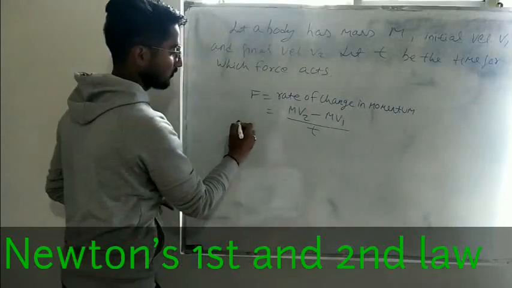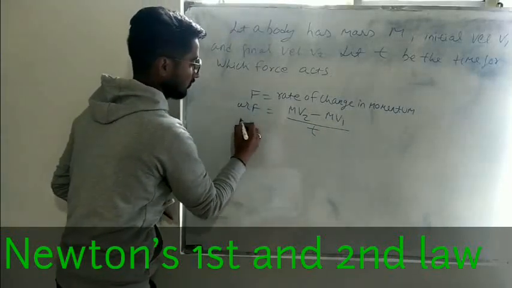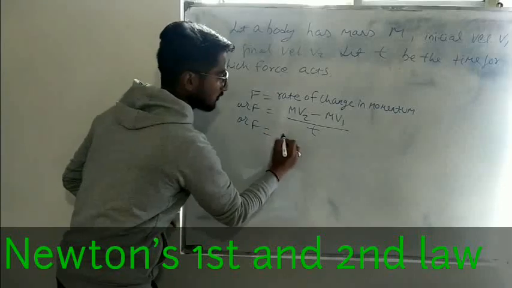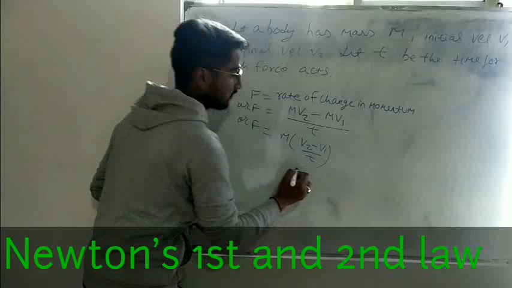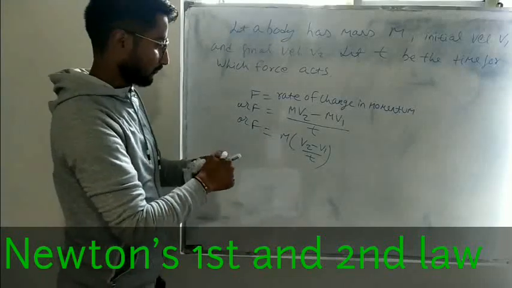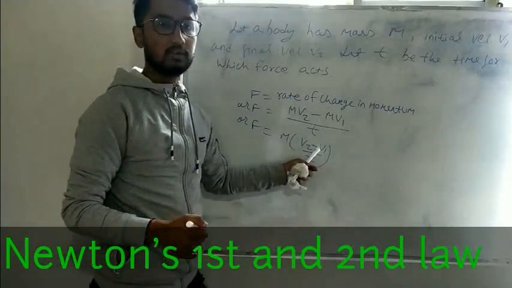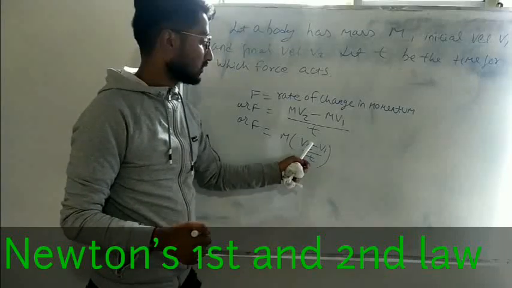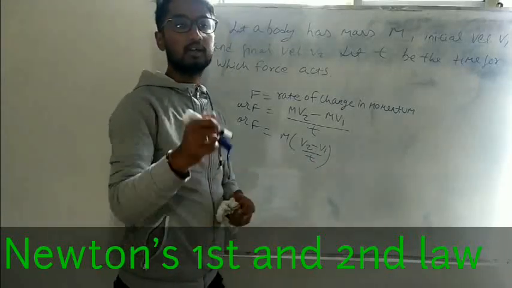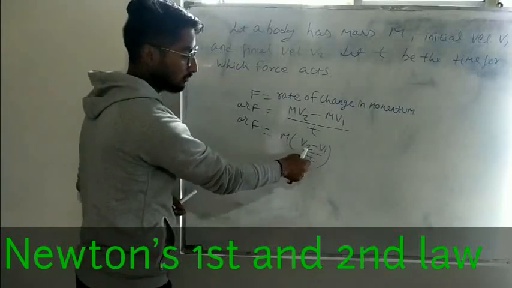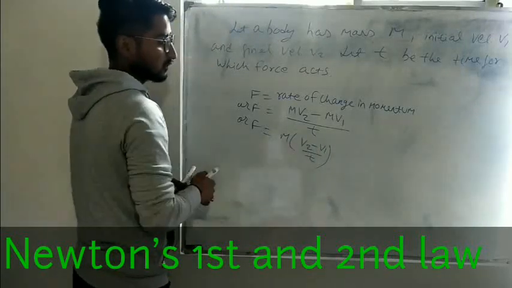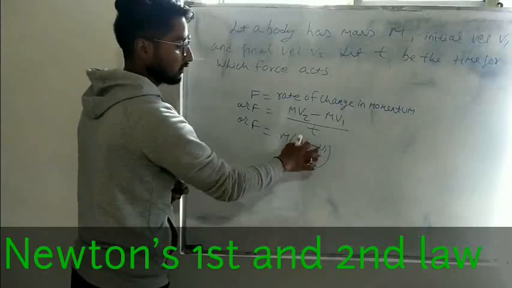Here the mass is common, so F equals mass times (v2 minus v1) by t. Now look at this. v2 minus v1 is the change in velocity and t is time. Change in velocity by time is called acceleration. So the change in velocity, v2 minus v1, by time is called acceleration, the rate of change in velocity.